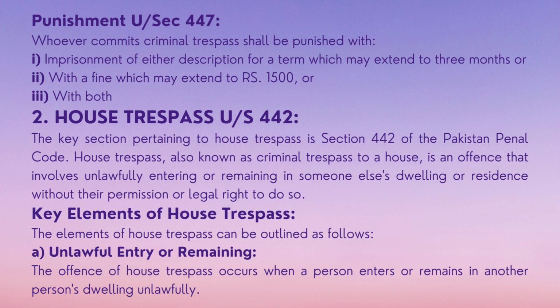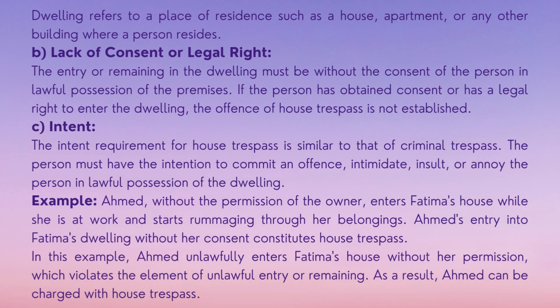A. Unlawful entry or remaining. The offense of house trespass occurs when a person enters or remains in another person's dwelling unlawfully. Dwelling refers to a place of residence such as a house, apartment, or any other building where a person resides. B. Lack of consent or legal right. The entry or remaining in the dwelling must be without the consent of the person in lawful possession of the premises. If the person has obtained consent or has a legal right to enter the dwelling, the offense of house trespass is not established.